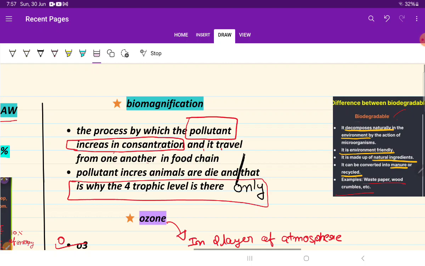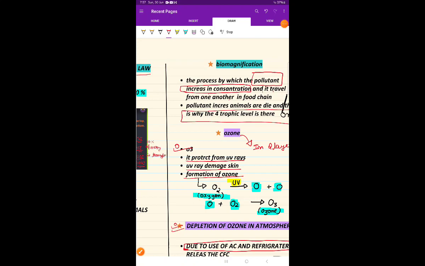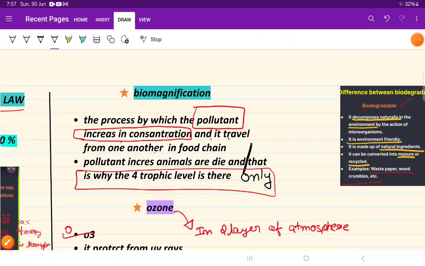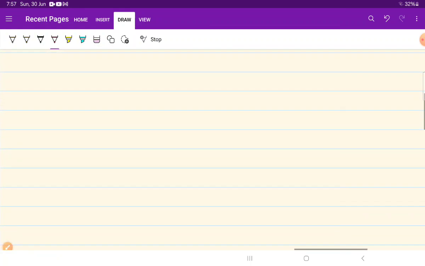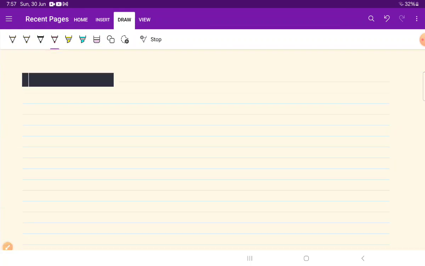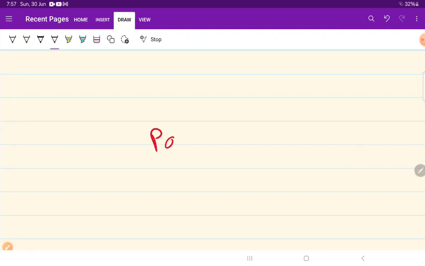So that is the simple and easy definition. And I want to ask one question: why are there only 3 to 4 trophic levels? Why are there not 5 to 6 trophic levels? Let me know in the comment box. That is the easy answer, students. As I have told earlier, because of biomagnification, pollutants are added in the food chain. If we add pollutants in our body, then obviously we will die.